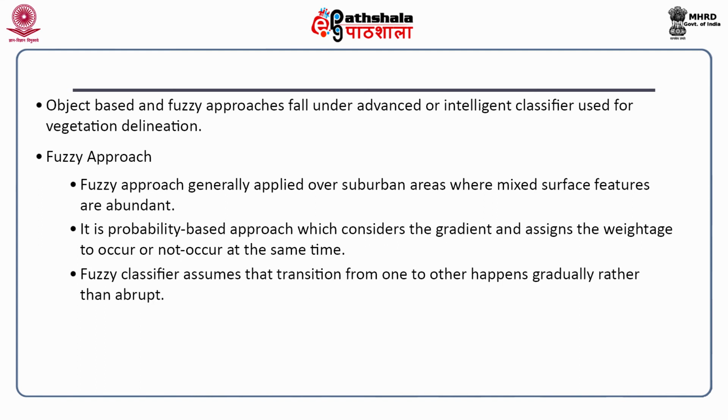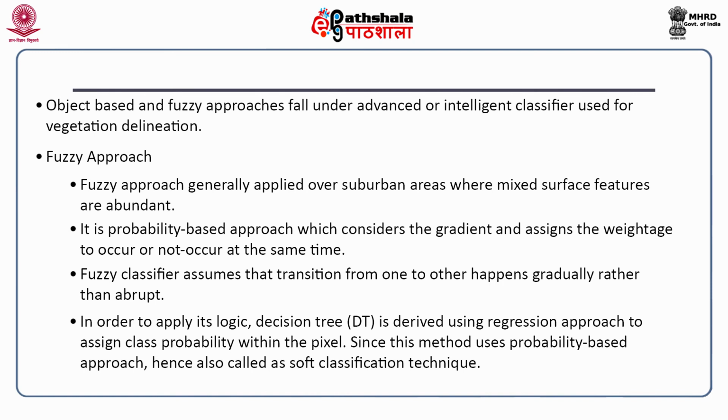Fuzzy classifier assumes that transition from one class to another happens gradually rather than abruptly. In order to apply its logic, a decision tree derived using a regression approach assigns class probability within the pixel. Since this method uses a probability based approach, it is also called a soft classification technique.